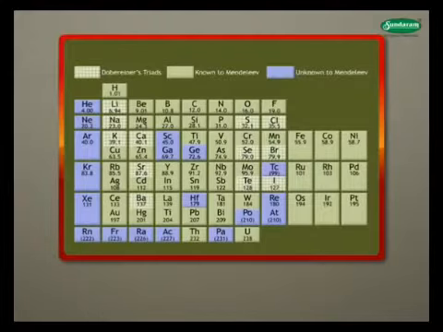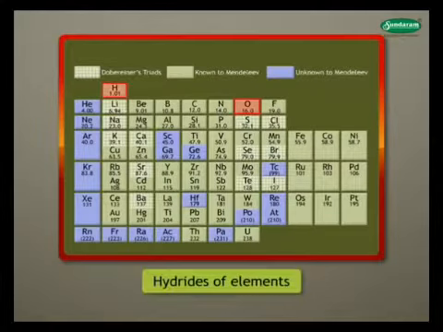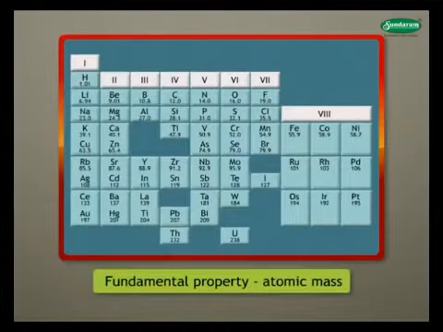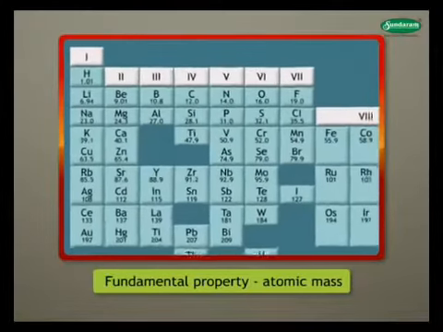Among chemical properties, he concentrated on the compounds formed by the elements with oxygen and hydrogen, as they were very reactive and formed compounds with most elements. By analyzing these compounds, Mendeleev believed that atomic mass of elements was the most fundamental property in classifying elements.